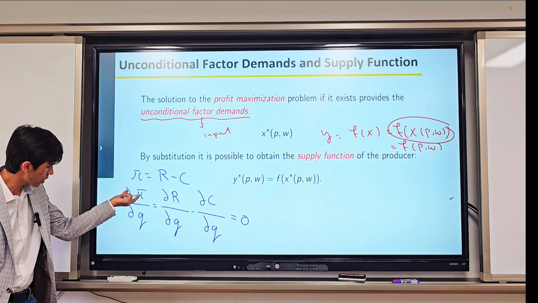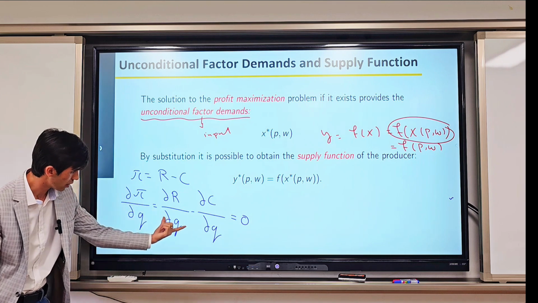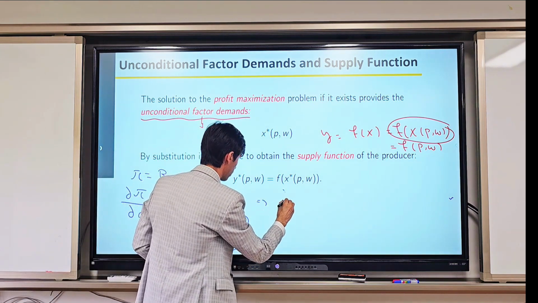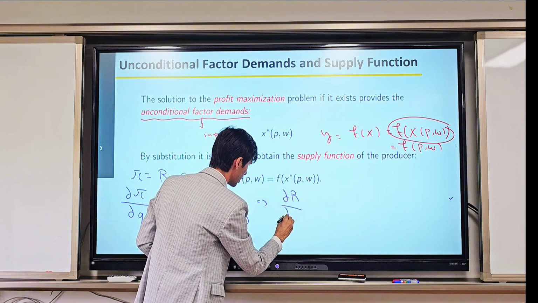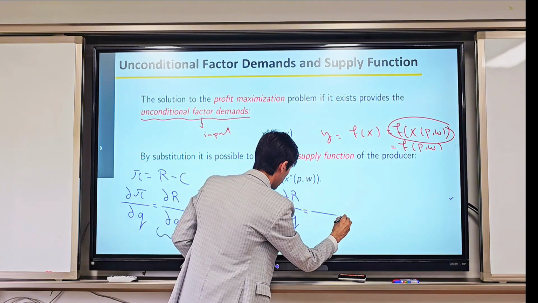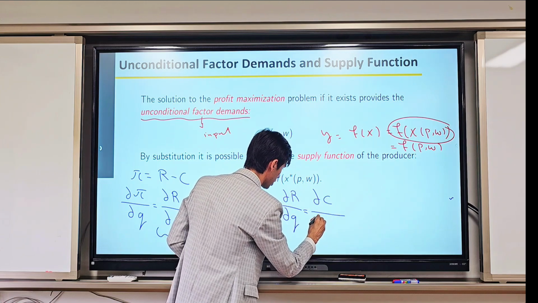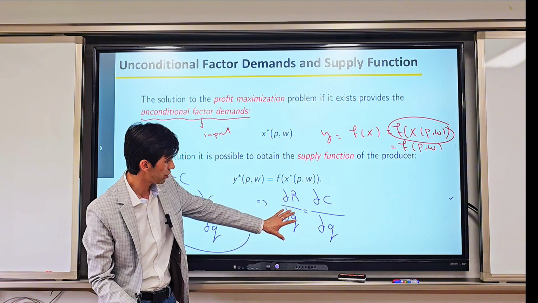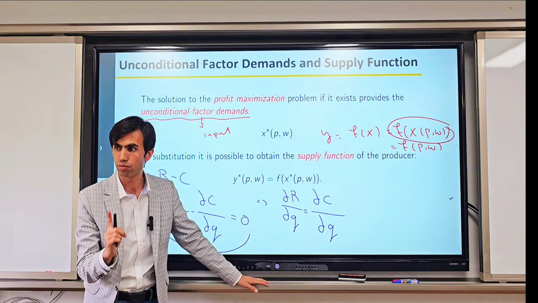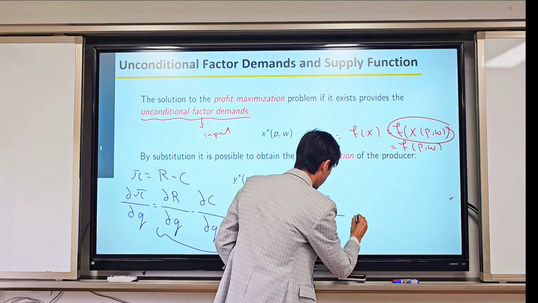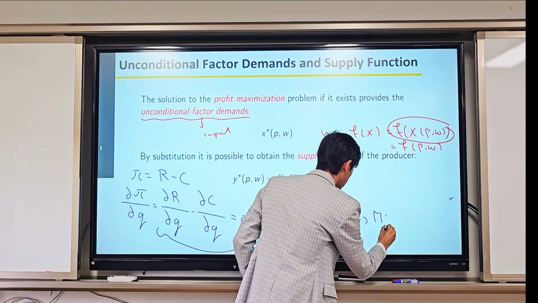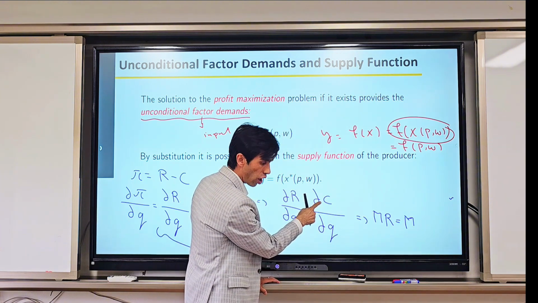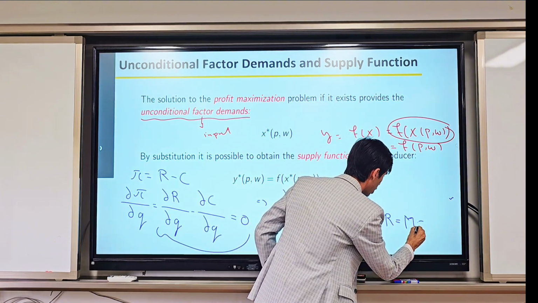So it means the partial derivative of pi with respect to q should be 0. Then we have this equation: the partial derivative of revenue with respect to quantity should be equal to the partial derivative of cost with respect to quantity. And we know that the partial derivative of revenue with respect to quantity is marginal revenue. So the marginal revenue is equal to the partial derivative of cost with respect to quantity, which is our marginal cost.